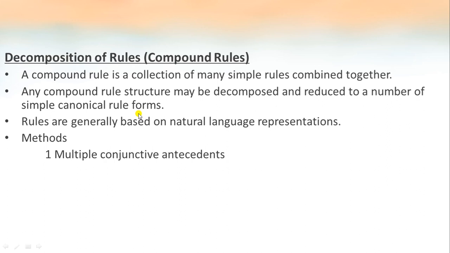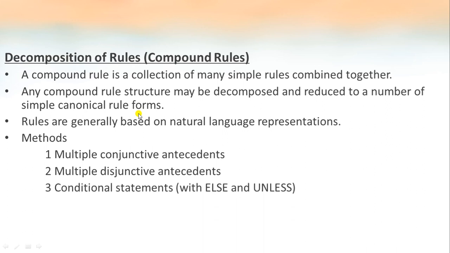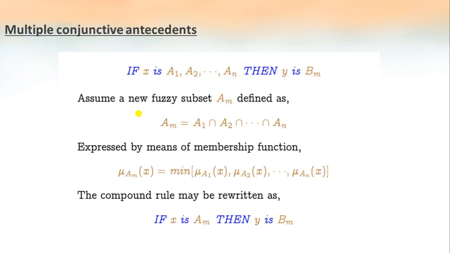One is multiple conjunctive antecedents, second is multiple disjunctive antecedents, third is conditional statements with else and unless, and the fourth one is nested if-then rules. Let us see what is meant by multiple conjunctive antecedents. It is written here: if x is A1, A2, etc. up to An, then y is Bm. So if x is a fuzzy set A1, A2, A3, etc. up to An, then we can say that y is another fuzzy set Bm.